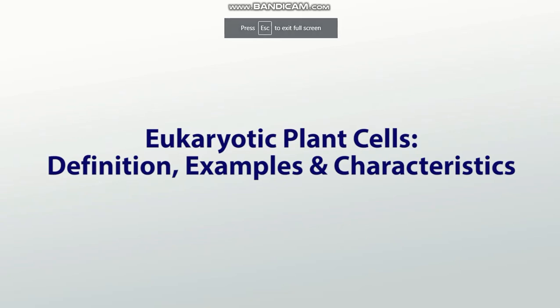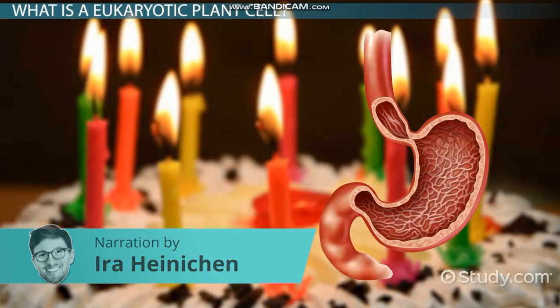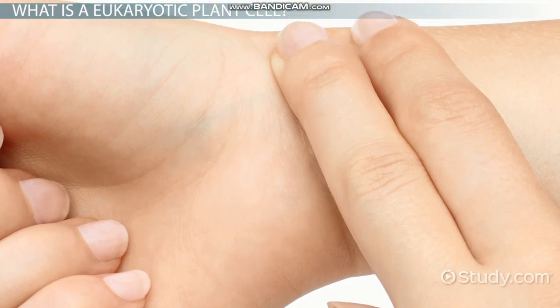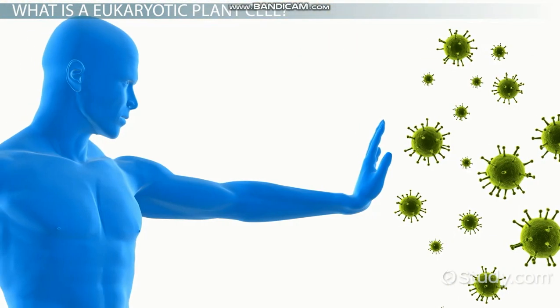Your body is a complex organism. You have many different parts, organs, and systems all working together to keep you alive and well. Your stomach lets you digest that delicious birthday cake. Your skin reacts to touch while acting as a barrier to things like bacteria and disease.